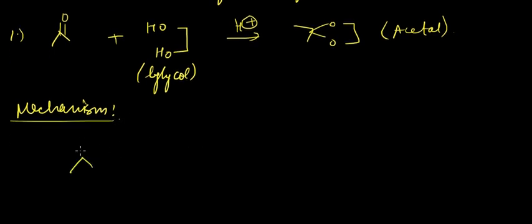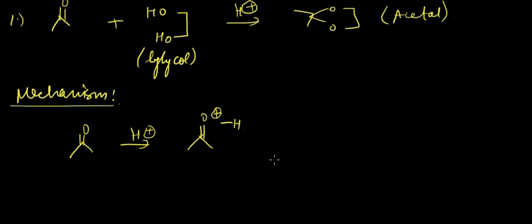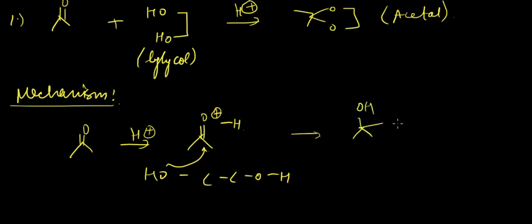What will happen is, this aldehyde in acidic medium will convert itself into its protonated form with positive H, and then when we are passing glycol in the reaction mixture, this OH will attack this carbon atom, so we'll be getting something like OH attached here and O. Obviously this bond between O and H will break itself.